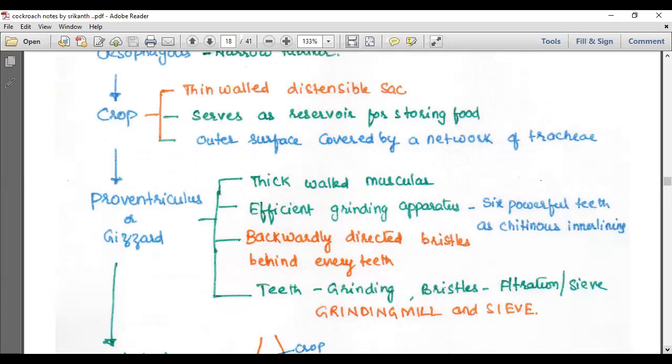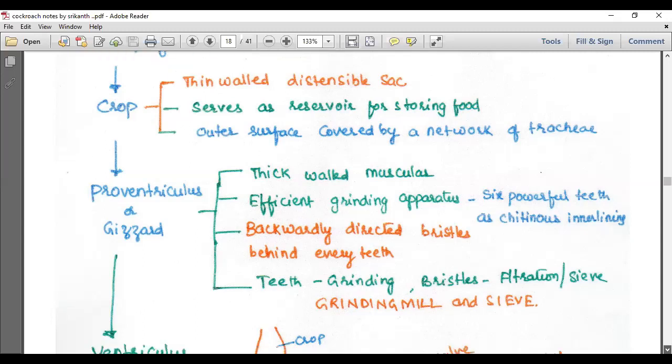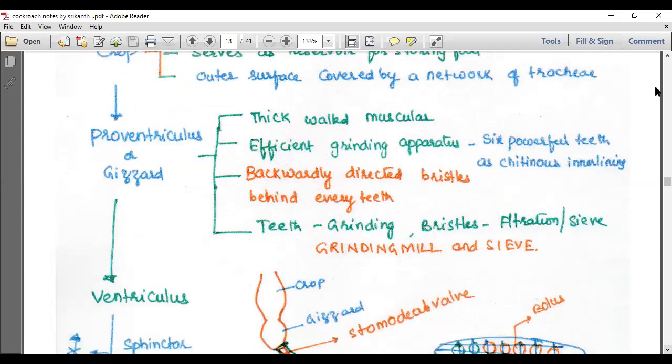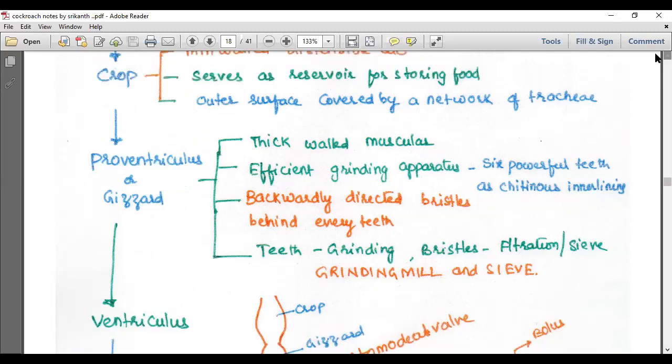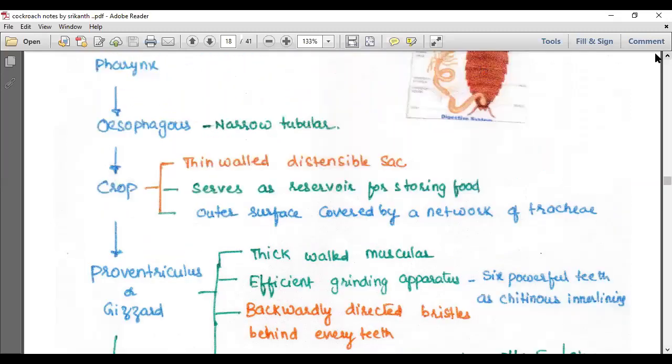Six powerful teeth are present, with backwardly directed bristles behind every tooth. Teeth are for grinding and bristles for filtration. We can say that the gizzard is a grinding mill as well as a sieve. These are all the information about the foregut.